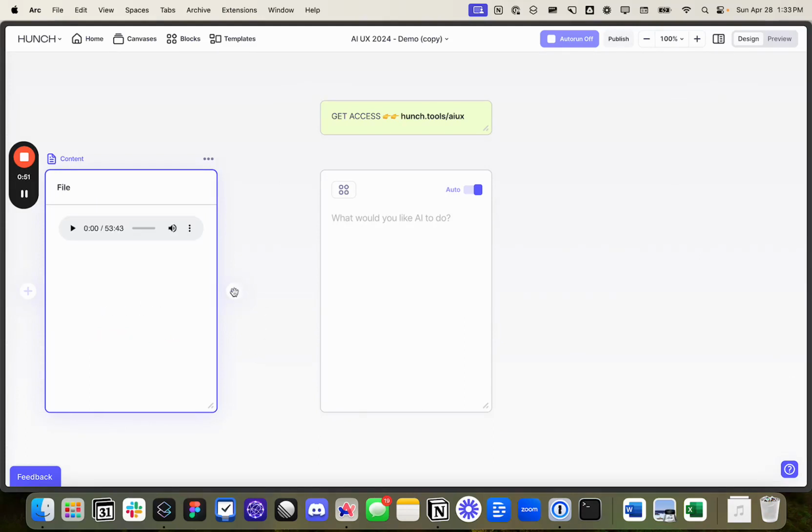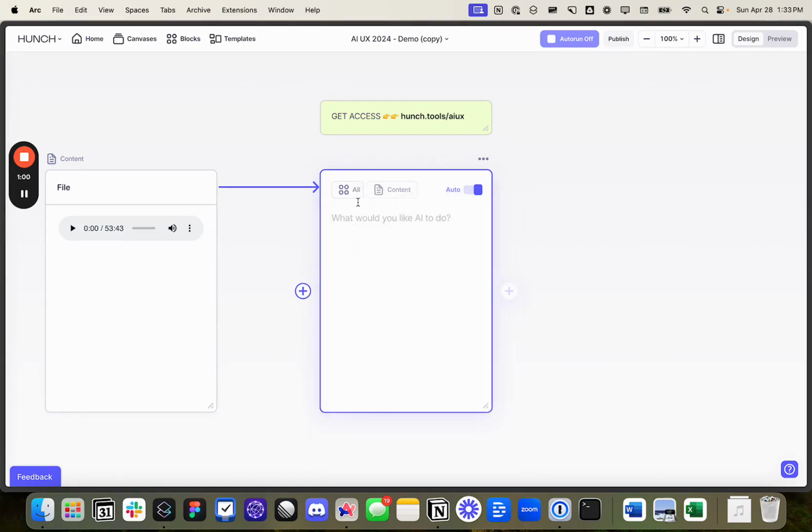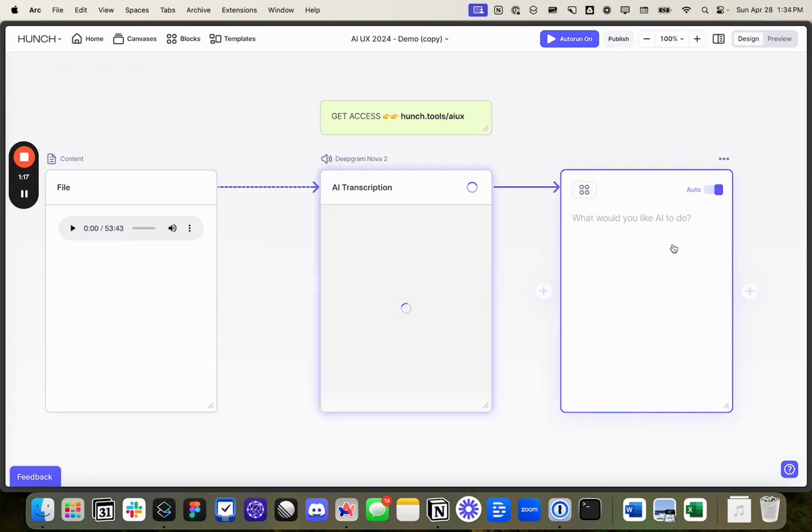So I'm going to connect that to the next block, which is a task. I can select any AI model that I want to use, or I can just write something like transcribe. And then Hunch will pick the right AI model to use, in this case, DeepGram Nova, and it will write the prompt if the model needs one. So we can go straight on to the next task as an example there.